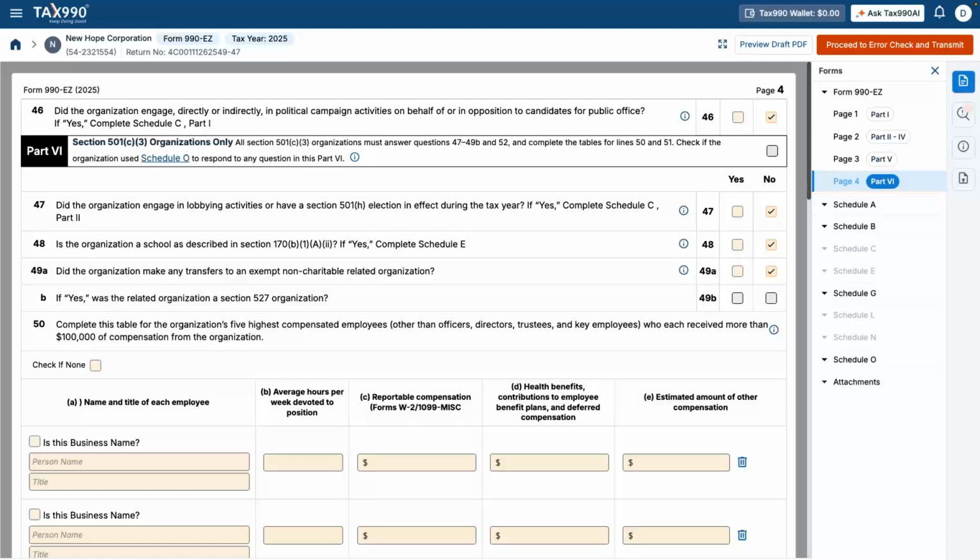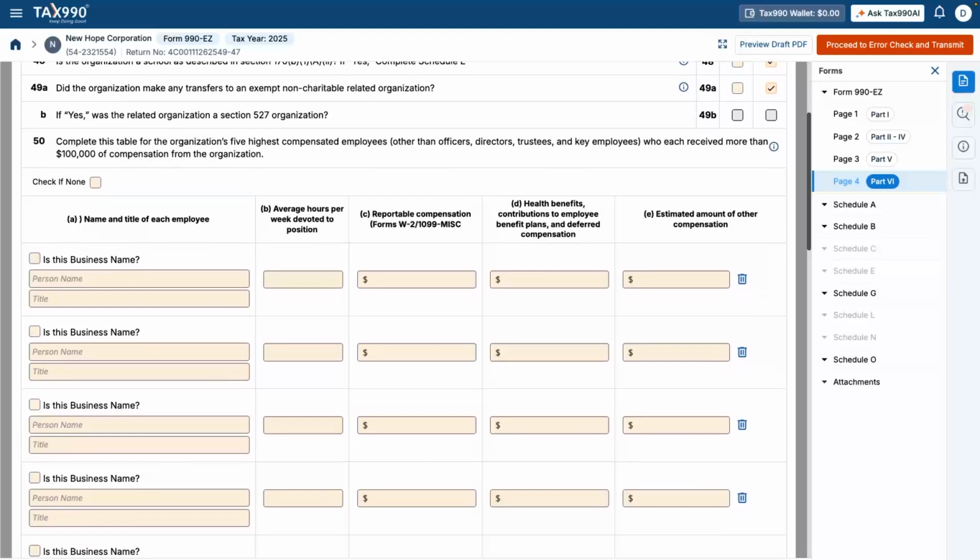Line 49A, Transfers to related organizations. This question asks whether the organization transferred funds to another non-charitable related organization. This includes affiliates and related entities not classified as 501(c)(3). If yes, additional disclosures are required. Line 49B, Section 527 Organizations. If line 49A is yes, this follow-up asks whether the related organization is a Section 527 political organization. This helps identify political-related transfers.